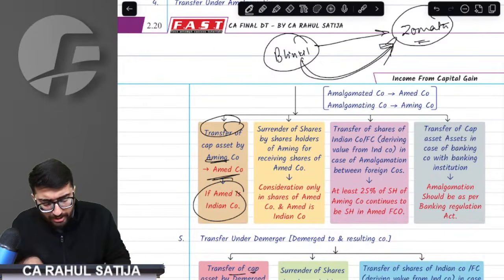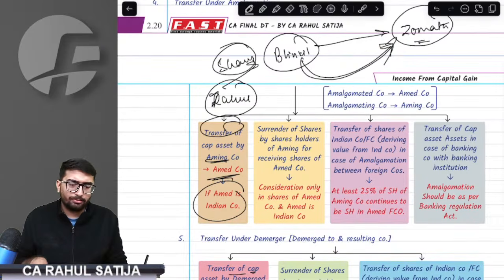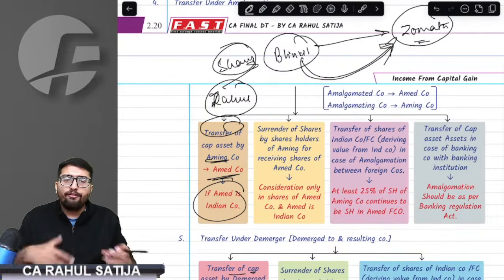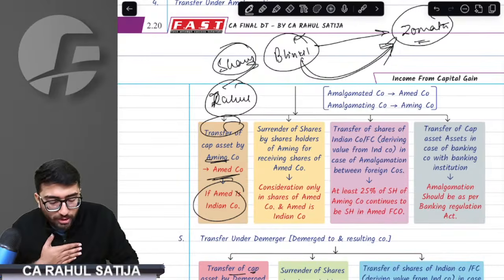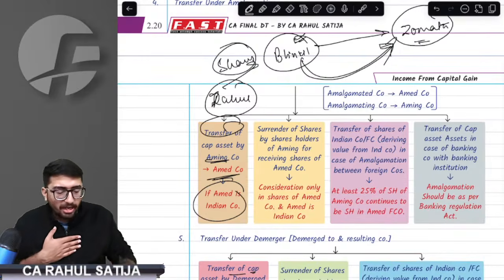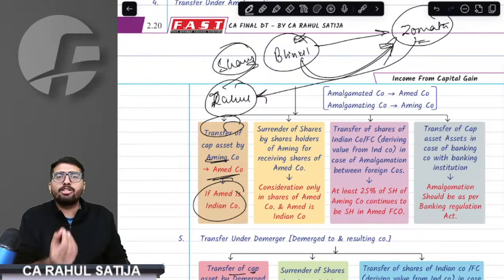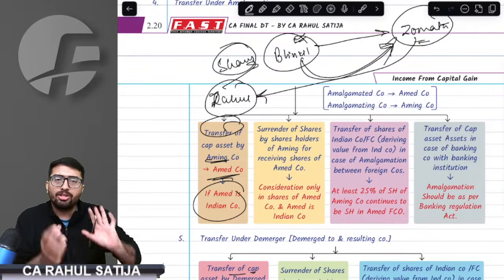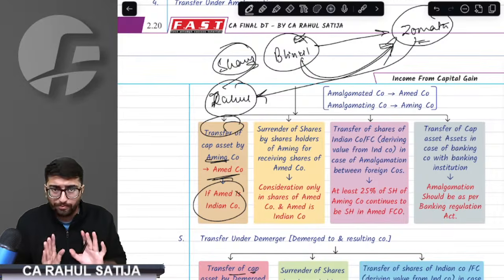Second important case, sir. For example, Rahul. I have shares of Blinkit. Forcefully, not willingly, my Blinkit shares were taken, and I was given shares of Zomato. I was not even willing to get them, but I was given them forcefully.